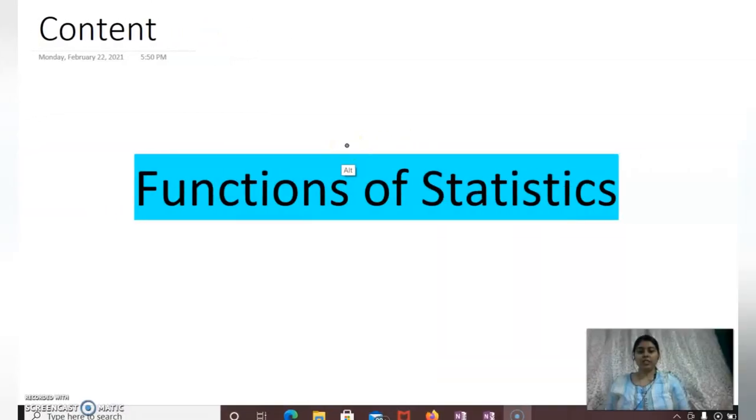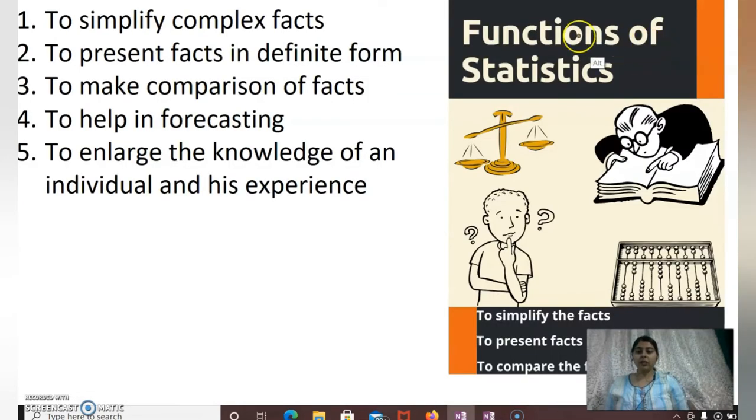So today we will study the functions of statistics. Our first function is to simplify complex facts. That means whenever the facts or the data are collected in an unorganized way, we make it organized through some statistical tools or methods. Then we measure the data with statistical tools like average, mean, median, mode, correlation, standard deviation.